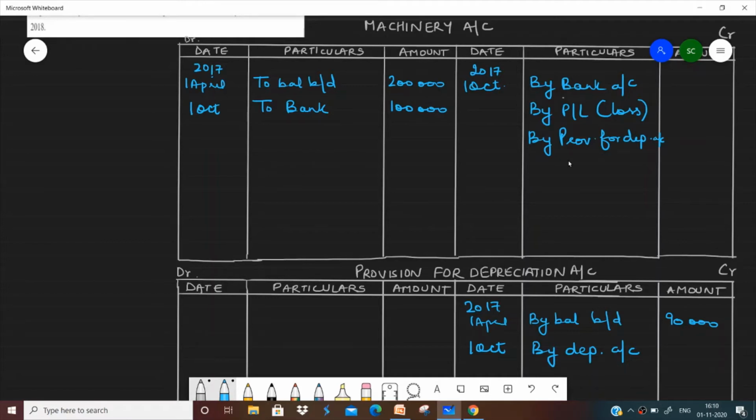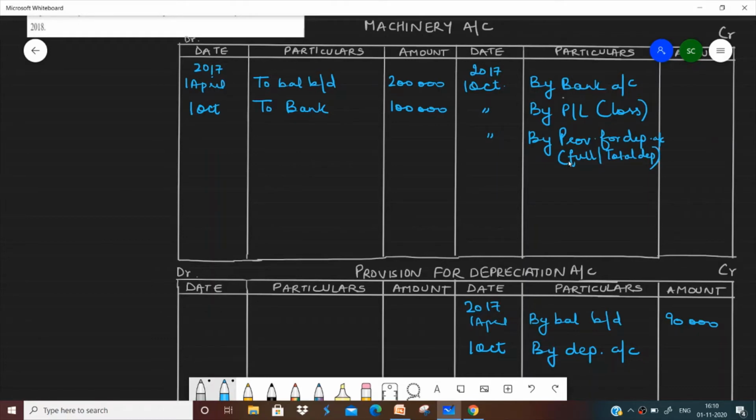Normally in a question every year we used to write here by depreciation, but when we follow this method, the provision for depreciation method, every year the depreciation is not charged to the asset account, it is always charged to the provision for depreciation account. And depreciation is mentioned here only at the time of sale. When we are making sale of our asset, then the full or total depreciation on the asset sold is mentioned here.